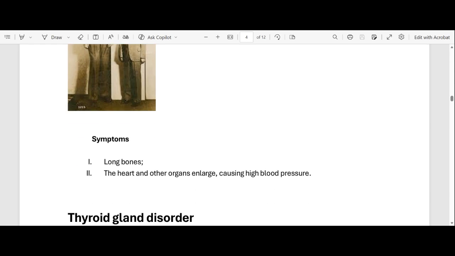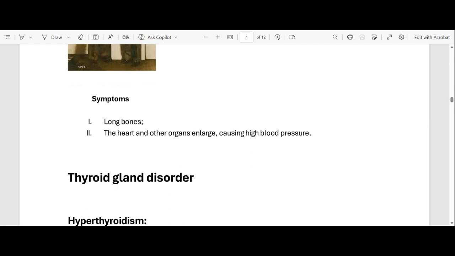What are symptoms of gigantism or giantism? Obviously, you tend to have long bones, hence they are so tall. The second symptom is that the heart and other organs enlarge, causing high blood pressure. Remember, the heart is responsible for pumping blood to each and every organ in your body, and when your heart is larger, it causes high blood pressure, right? Does that make sense?